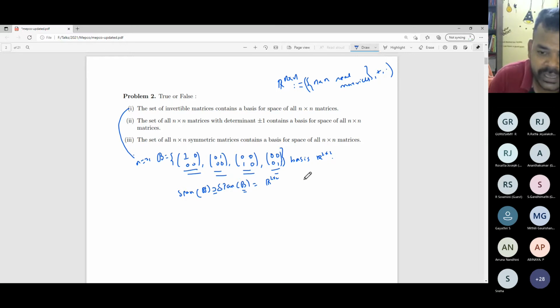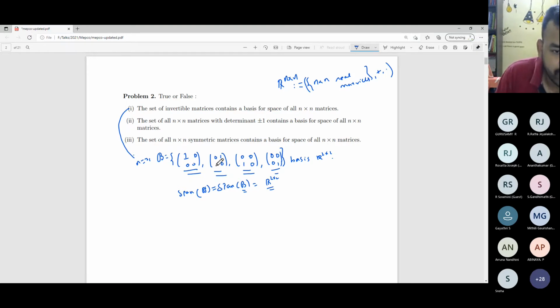That is, if B is a subset of B prime, then span of B is a subset of span of B prime. But your entire universe is R 2 by 2. Span of B itself is equal to R 2 by 2, so here you don't have any option. This should be equality. That means this collection also contains a basis. Remember, I'm not constructing an explicit basis. I'm just saying this set contains a basis. Of course, one can construct it explicitly. This is one useful strategy.